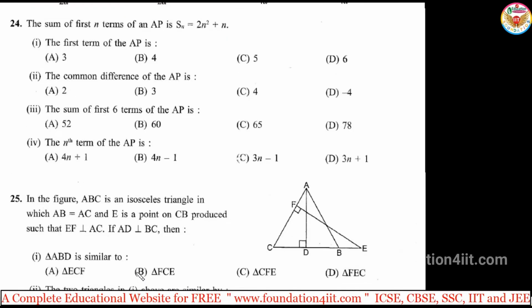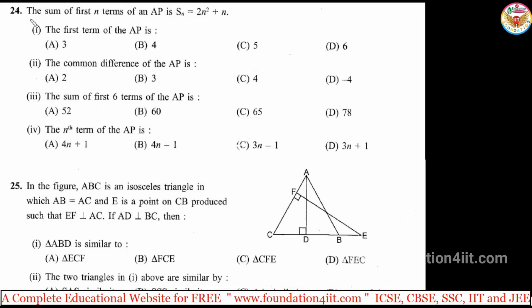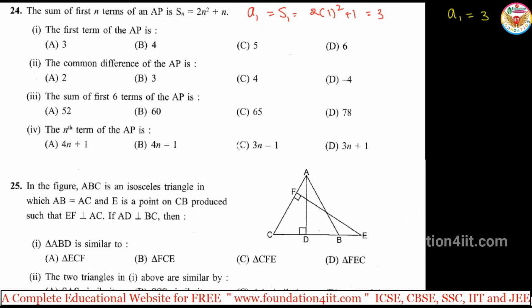Next one. Now in question number 24, the sum of the first n terms of an AP is Sn is equal to 2n square plus n. If you want the first term a1, that is nothing but S1. 2 into 1 square plus 1. So 2 into 1 square is 2, 2 plus 1 is 3. That means a1, the first term, is 3. So first term of the AP is 3.